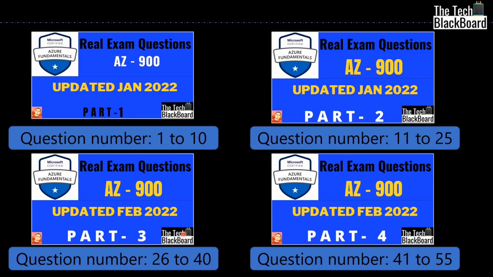In the earlier 4 parts, we have already covered from question number 1 to question number 55. If you have missed watching all these 4 parts, I strongly recommend that you go ahead and watch them as well. Because in these 4 parts, I have explained many of the concepts that will give you a sound understanding and a solid base to clear AZ-900 exams with really good marks. For now, let's get started with our part 5.